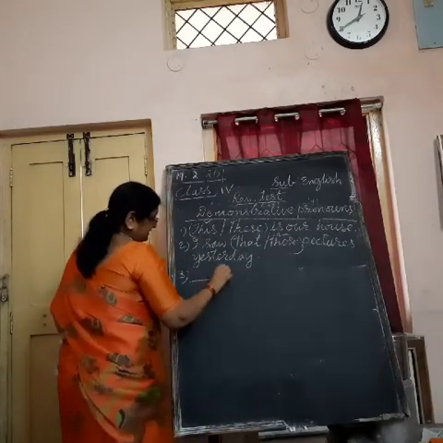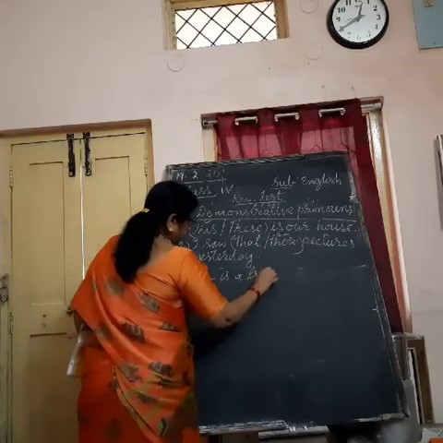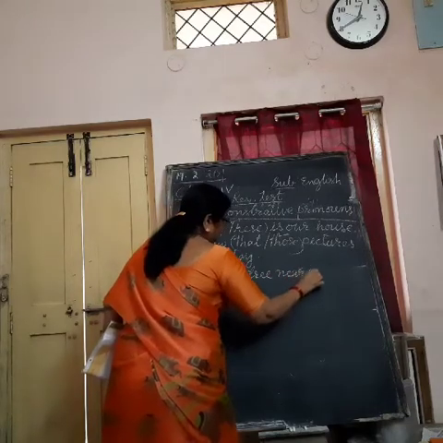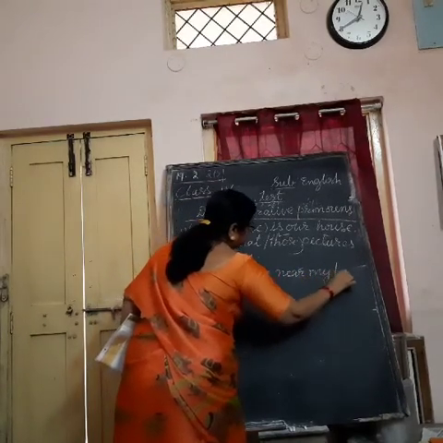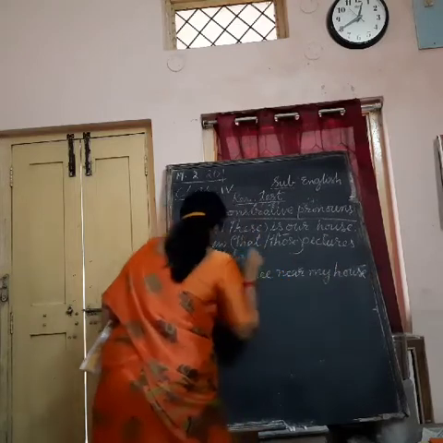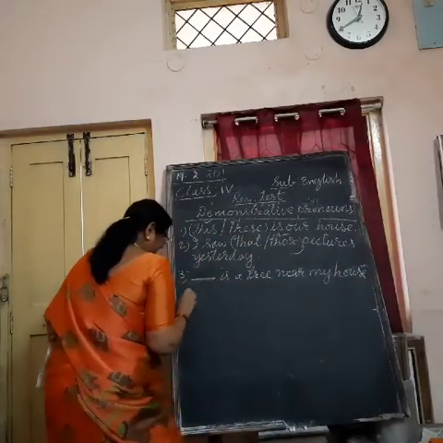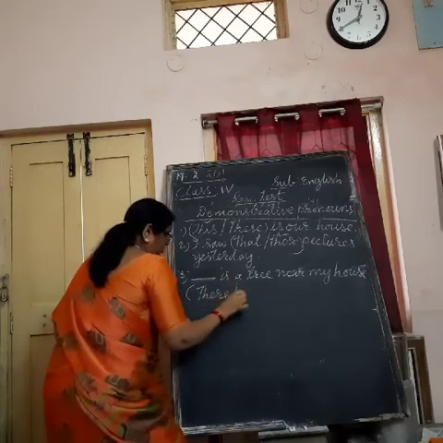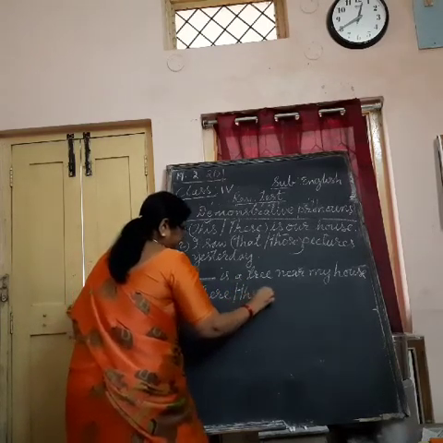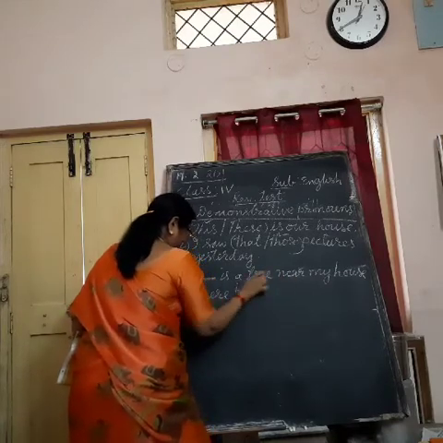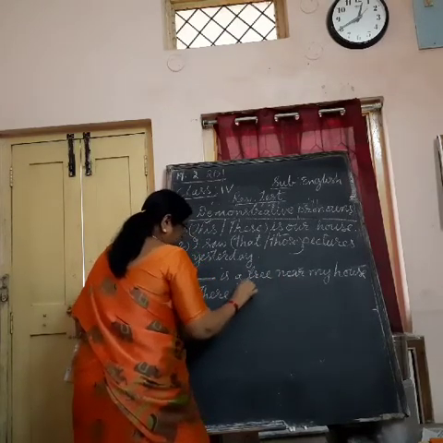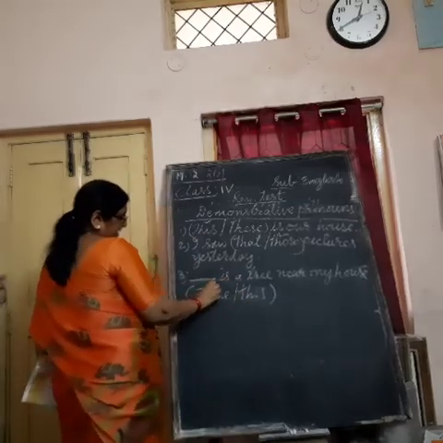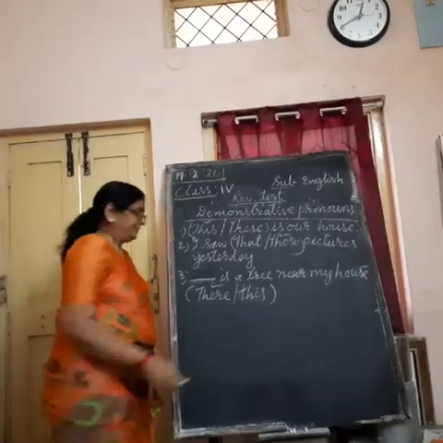There is a tree near my house. We are using there or this. What will be correct? There is a tree near our house is right. Understand?